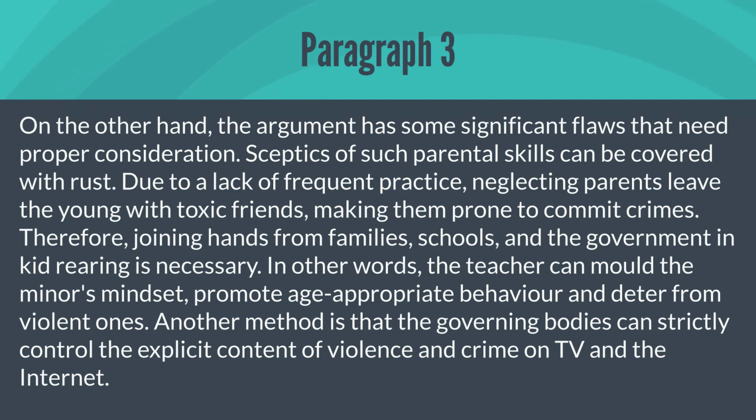In other words, the teacher can mold the minor's mindset, promote age appropriate behavior, and deter from violent ones. Another method is that the governing bodies can strictly control the explicit contents of violence and crime on TV and the internet. In this paragraph, the writer describes why other factors like teachers and government can help out in reducing the crime.